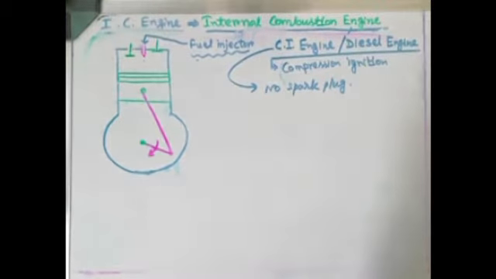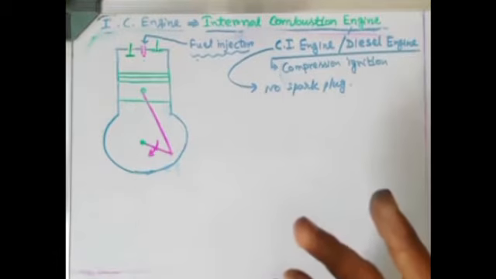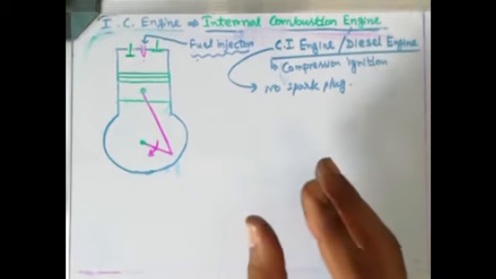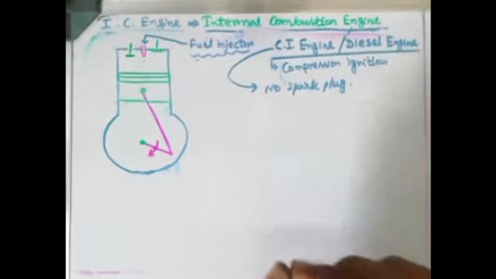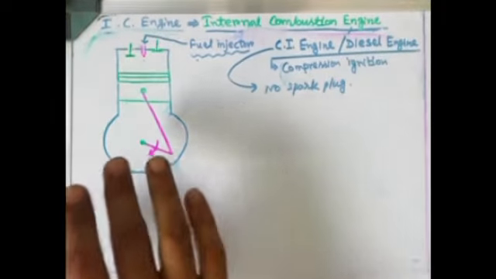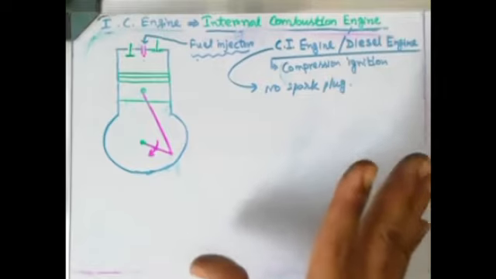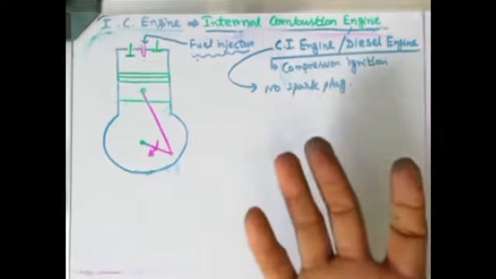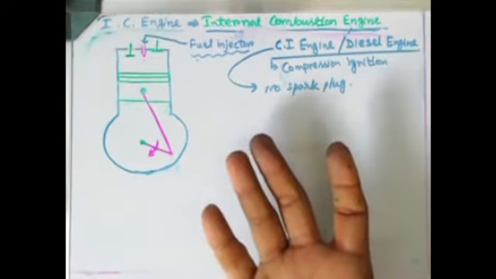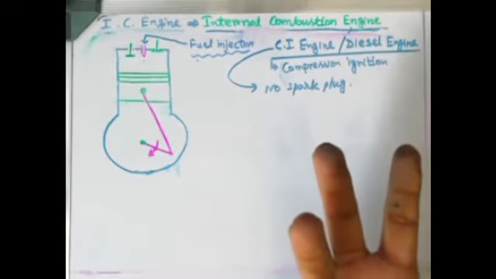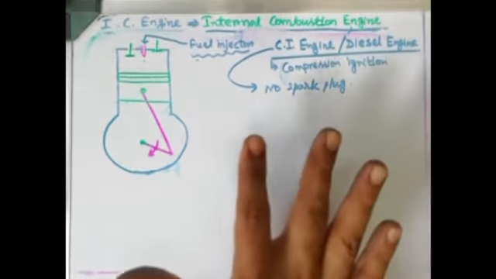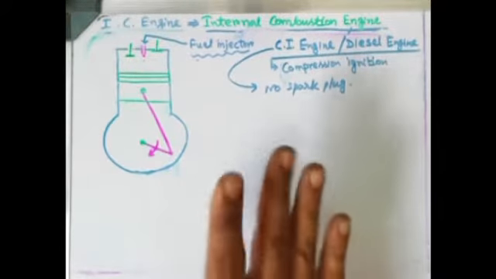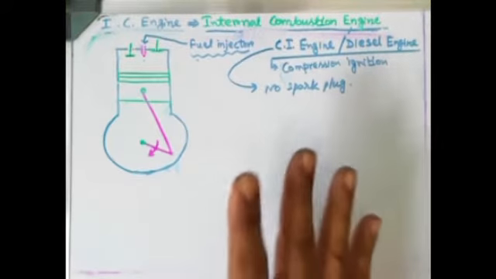That same thing, if we do with the help of an injector with highly pressurized fuel, basically sprayed inside a cylinder, then what will happen inside? In the cylinder, small droplets of fuel are diffused inside the cylinder chamber, and if there is already air with a high pressure and temperature due to the compression stroke, so what will happen? Again an explosion will take place. So basically the basic difference between SI engine and CI engine is that in an SI engine spark ignition will be there. In case of a CI engine, compression ignition is there.